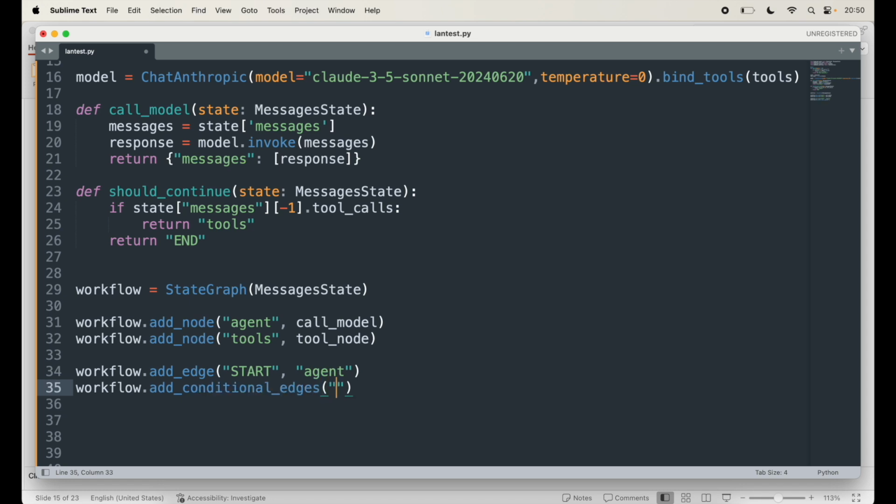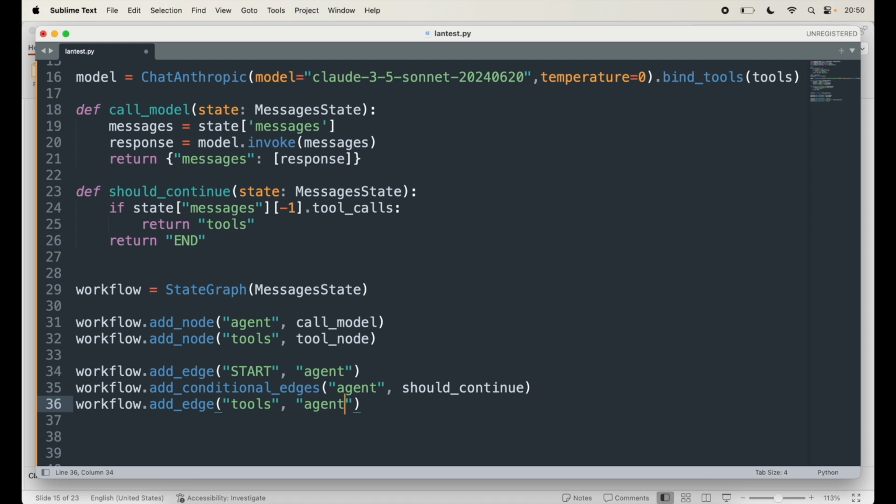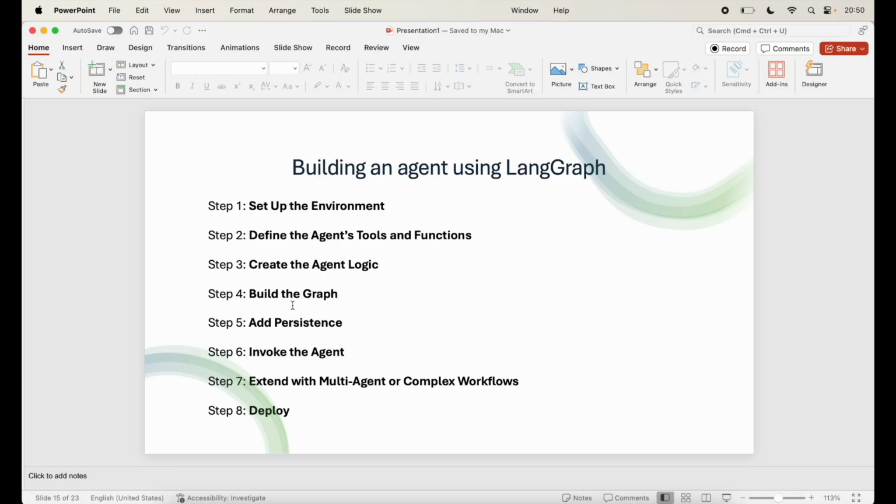So I'll say agent and should_continue. This will check if we need to continue. And the next one is add_edge, and this is for the tools. So I'll say tools, agent, and this means after using a tool, go back to the agent. So that's what I'm saying here. That completes our step 4, which is build the graph.